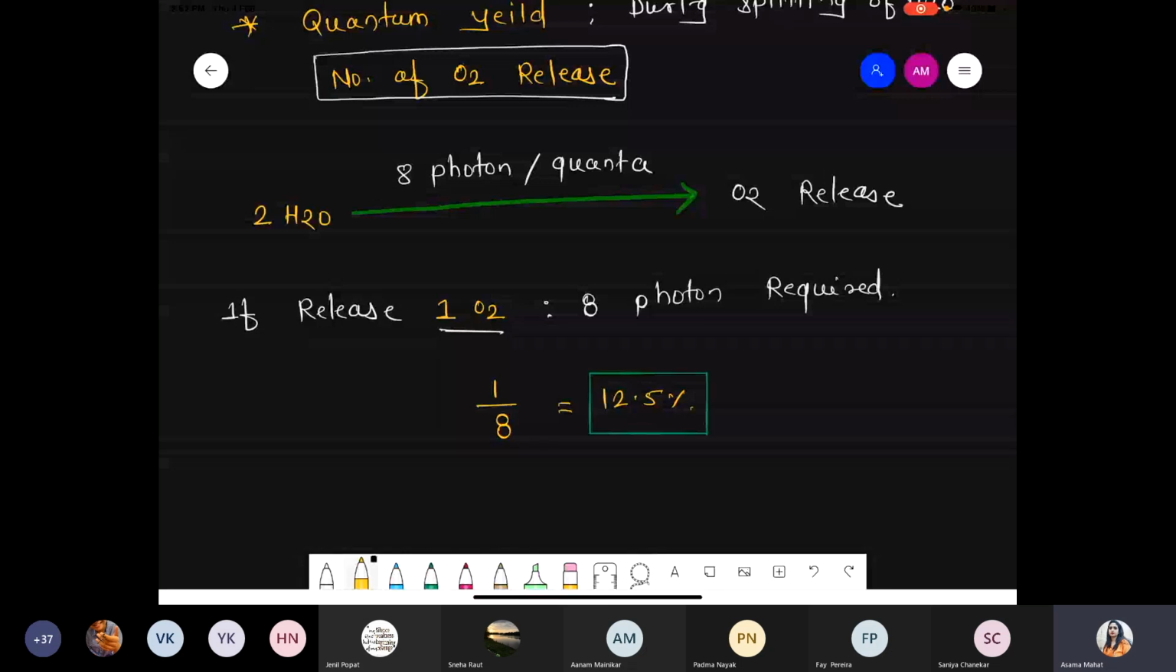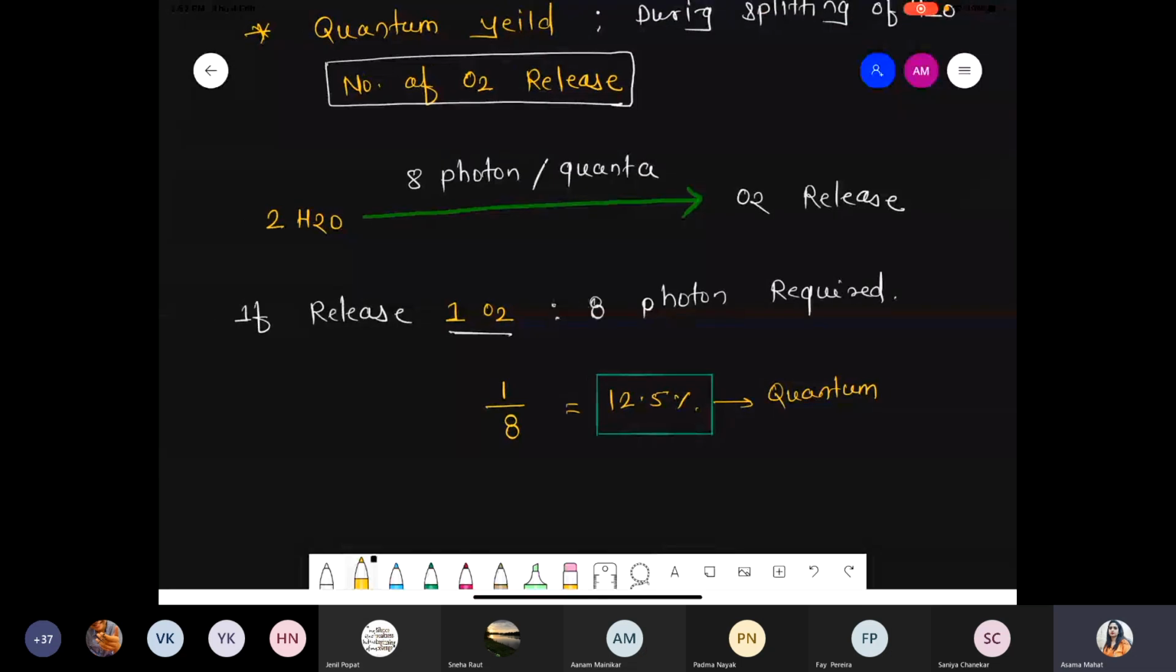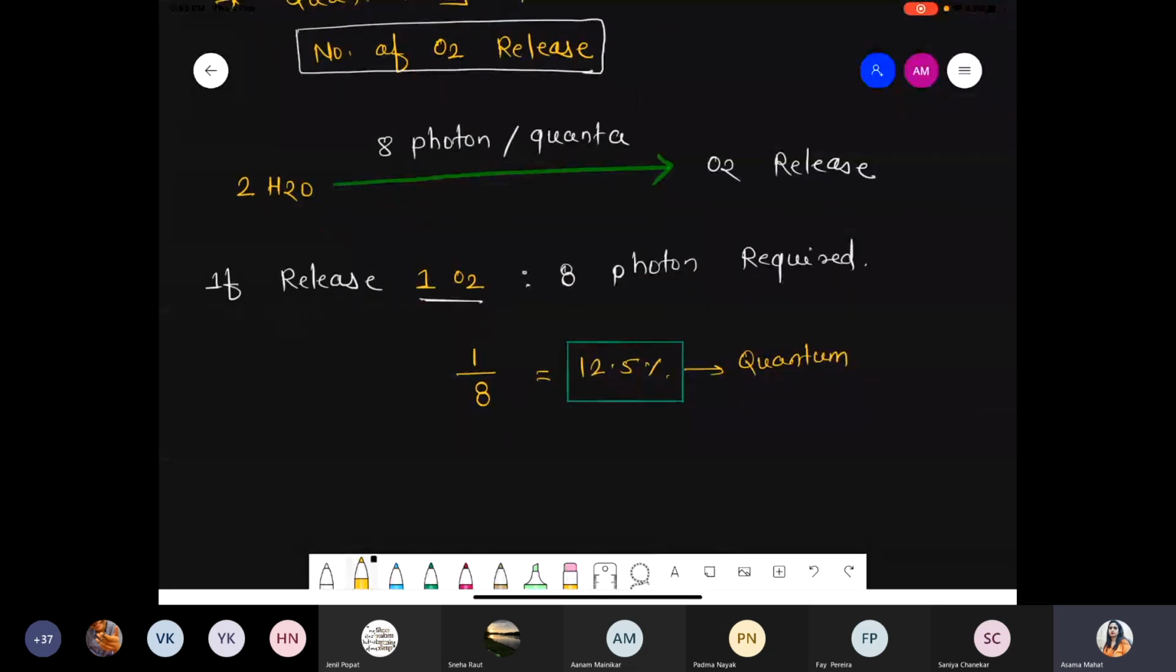These are the quantum requirement, that is, the energy requirement. Quantum means what? Energy. So these are the quantum requirement, or the energy requirement, during photosynthesis to release 1 molecular oxygen. In other words, this is the energy which is required during photosynthesis to release one molecular oxygen.